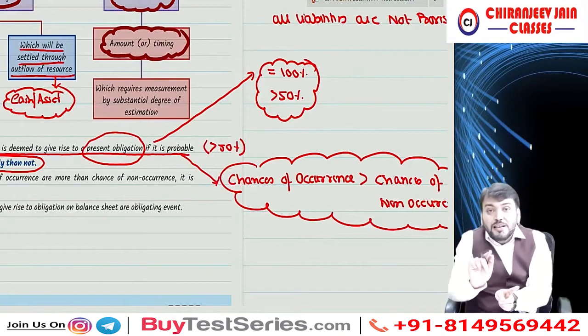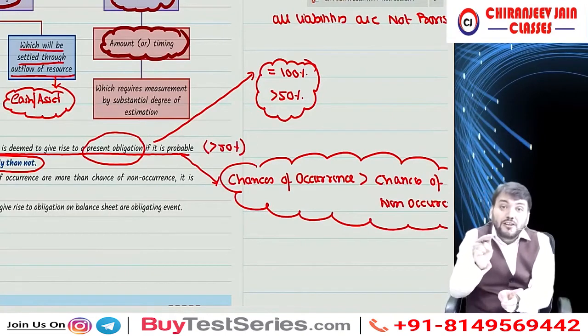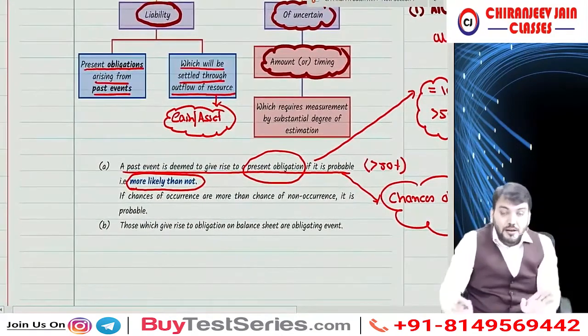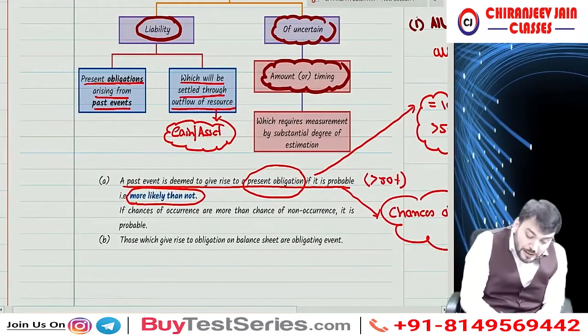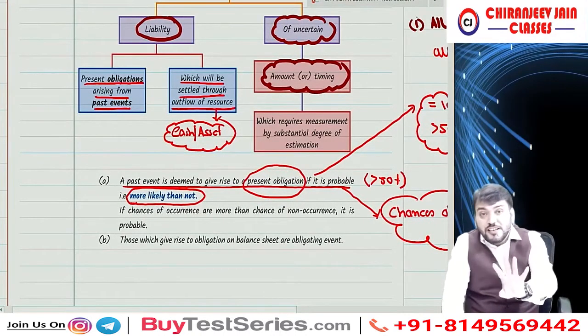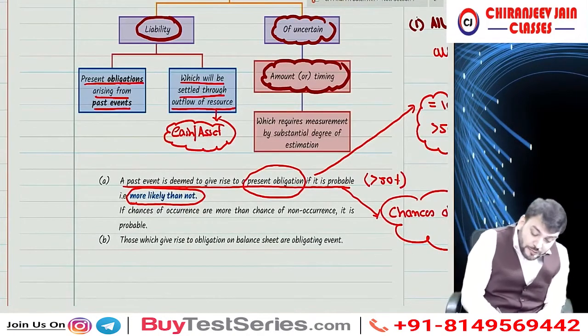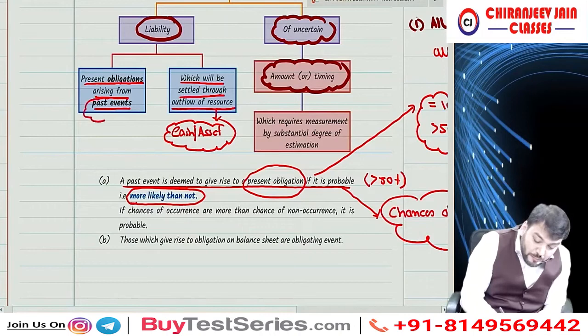So uncertainties will come when the chances are not 100% certain, correct? Yes sir. Have you understood this point? So a liability may be due to what? 100% certainty about payment and about timing. Correct? Now, we have used the term arising from past event.